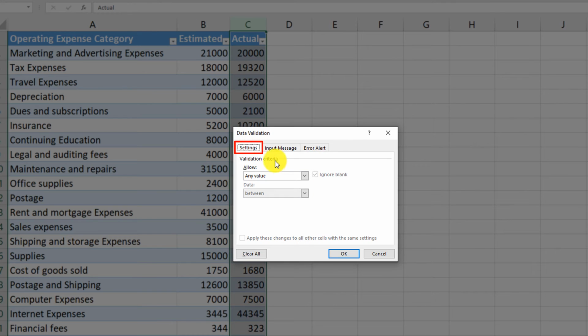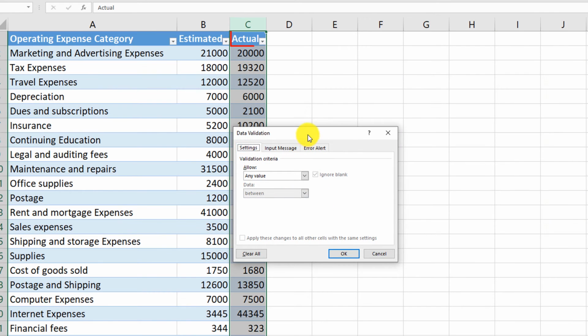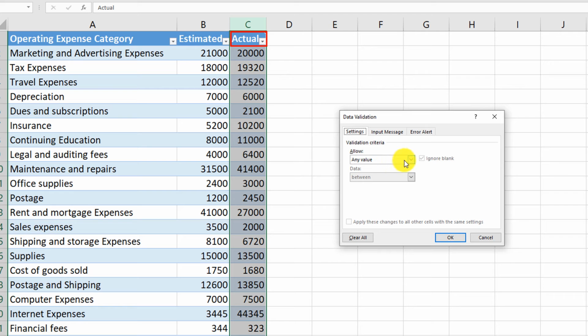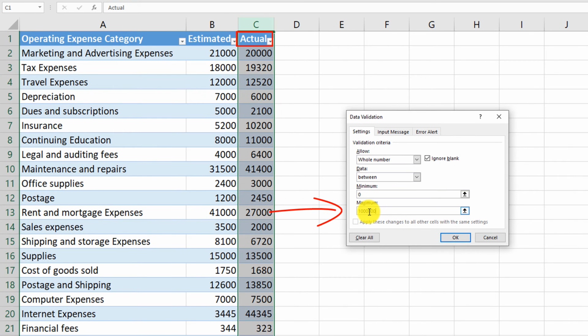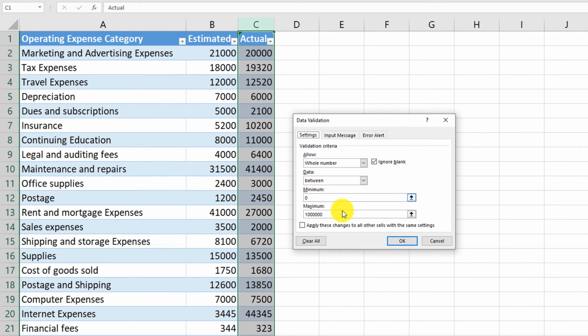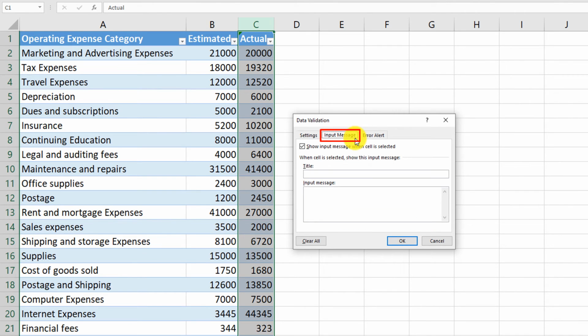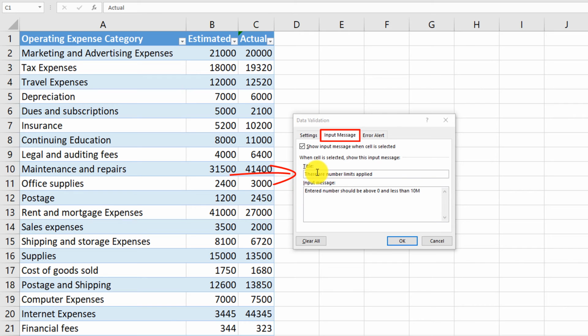In our case, we're trying to create validation to make sure that the actual is actually a numeric value. To do that, we would need to select whole number and then make sure that the number is, for example, between 0, since actual cannot be less than 0, and maybe 10 million. We would want to alert the user that we put these types of restriction on this particular column. To do that, we need to define an input message. Our input message would indicate that there is a number limit applied for this column.